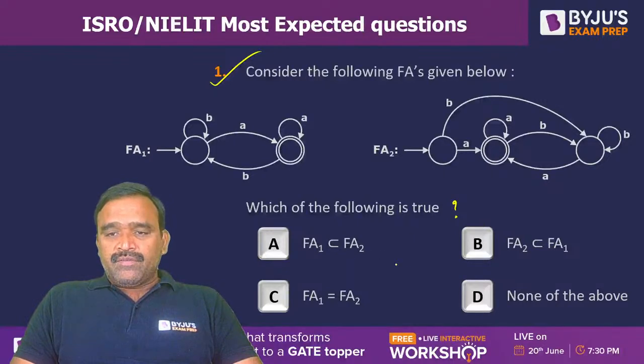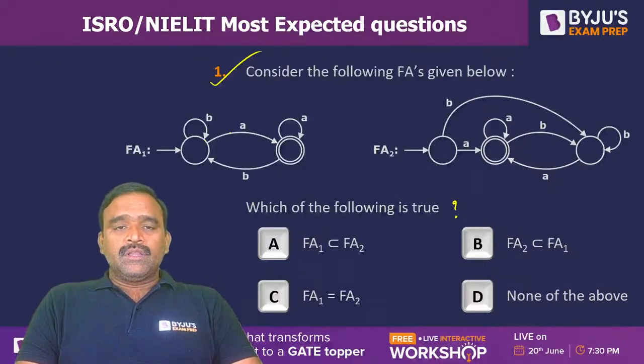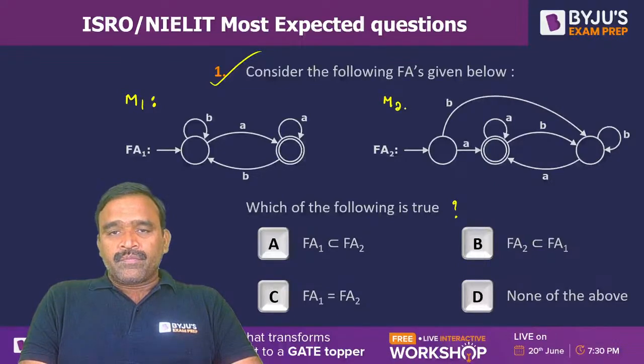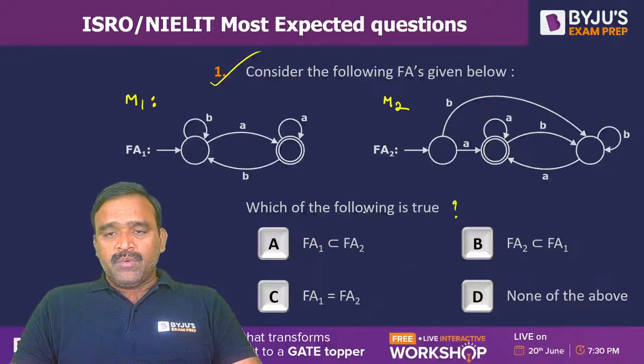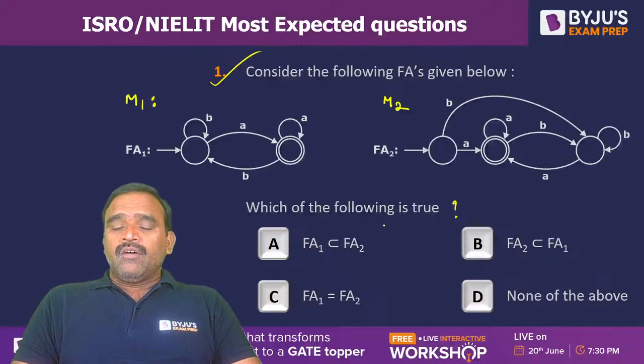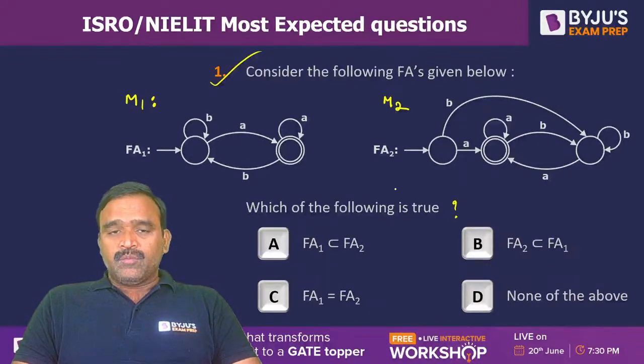FA1 is a subset of FA2, FA2 is a subset of FA1, FA1 and FA2 are the same, or none of the above. So all of you quickly respond to this. So two finite automata are given. The inputs for both the finite automata are the same, A comma B, and let one be the machine M1 and let the other be the machine M2. If you want, you can name those states and let me know. I'm just giving you half a minute of time for thinking about it.